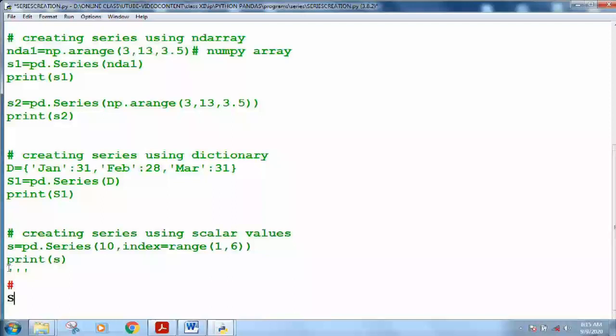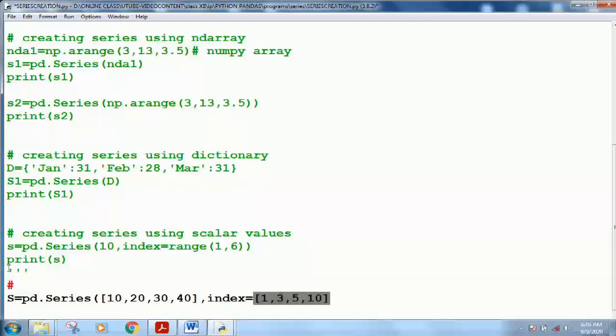I am creating a series as pd.Series with a list, suppose 10, 20, 30 and 40, so these will be my data values, and I can specify my own index also using the index argument. Suppose I want the index to be 1, 3, 5 and then 10. The number of index values should be equal to the number of series values.